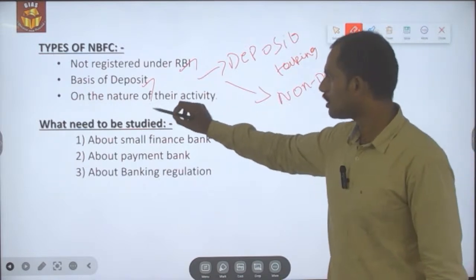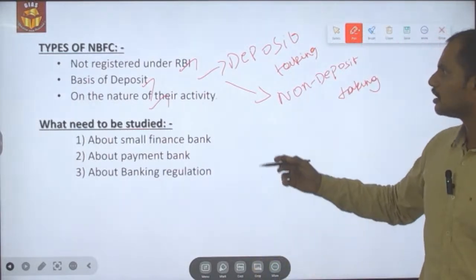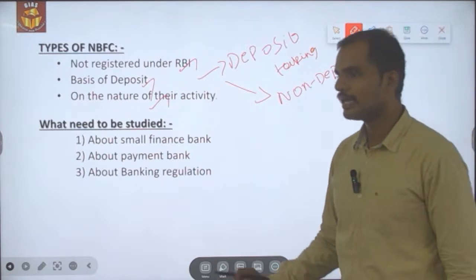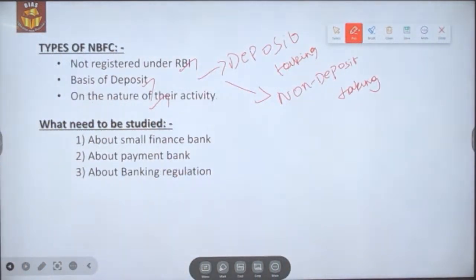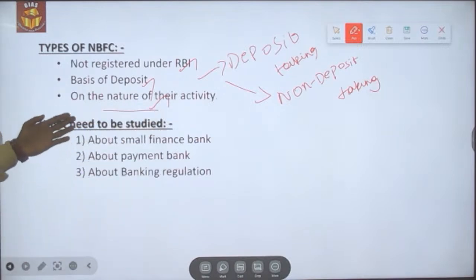And the third type of NBFC is based on the nature of the activity, the area of its spending or the area of its investment. Based on the type of activity, the NBFCs have been classified.